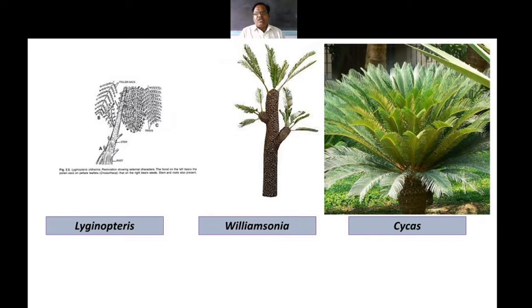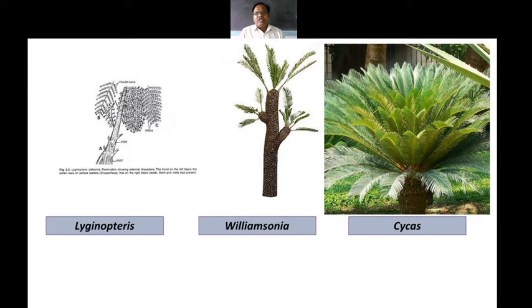The gymnosperms are a group of plants which belong to the spermatophyta, the seed bearing plants as well as the flower bearing plants. So they are nothing but flowering plants, and as they are flowering plants, they are included in the spermatophyta or in the phanerogams. The meaning of phanerogam is the presence of the flower. As they have the capacity to produce the flower, they also have the capacity to produce the seed.